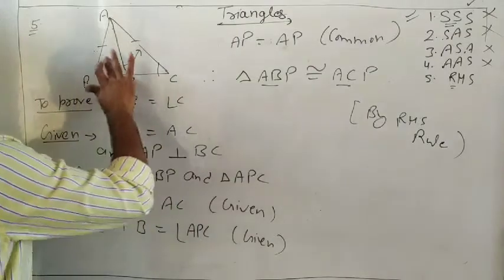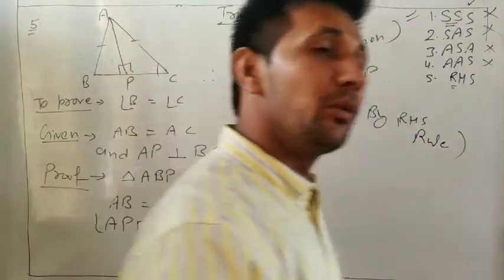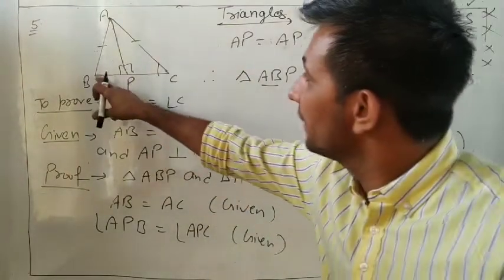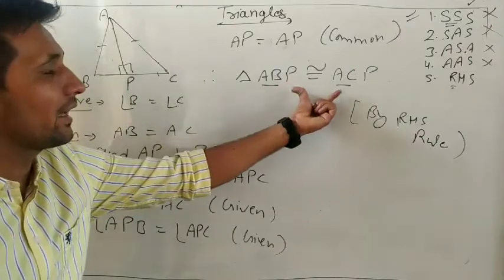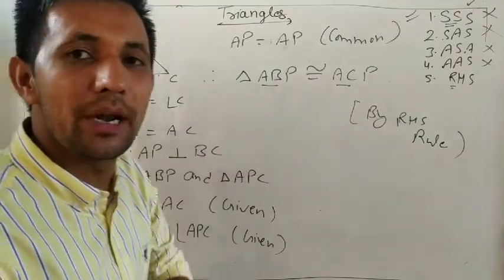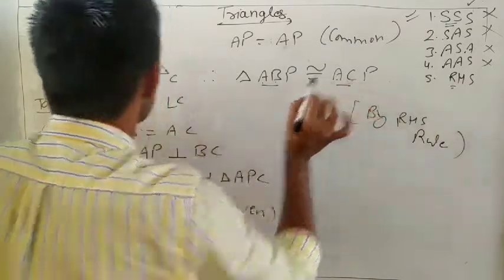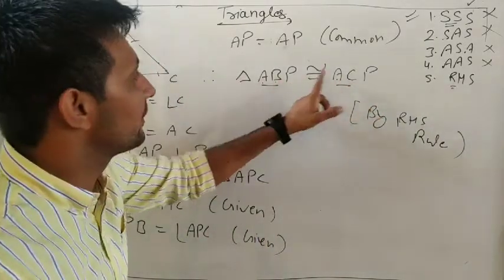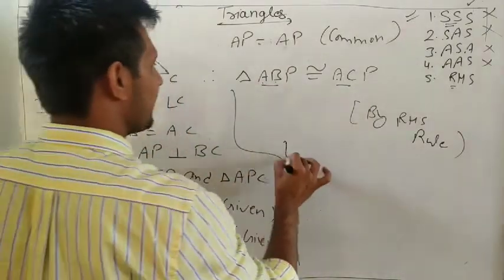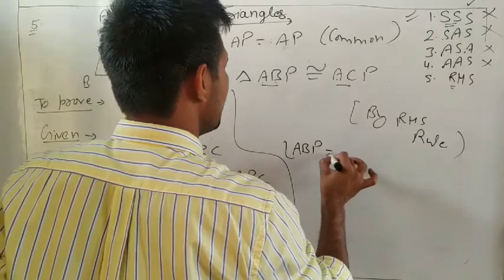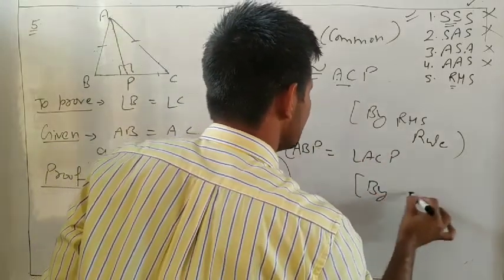Understand? What do we want to prove? We want angle B equal to angle C. And we know if these two triangles are congruent, corresponding parts are equal. It means angle A equal to angle A, angle B equal to angle C, and angle P equal to angle P. So therefore you can write angle ABP equal to angle ACP by CPCT.